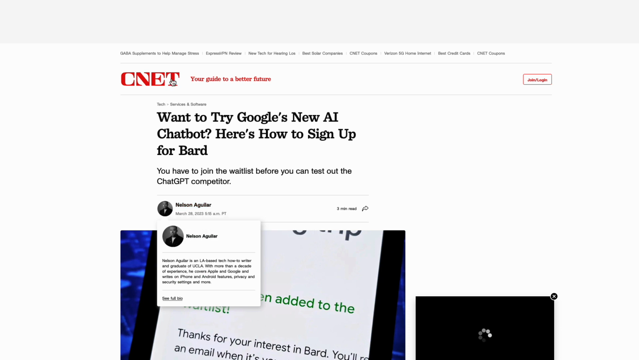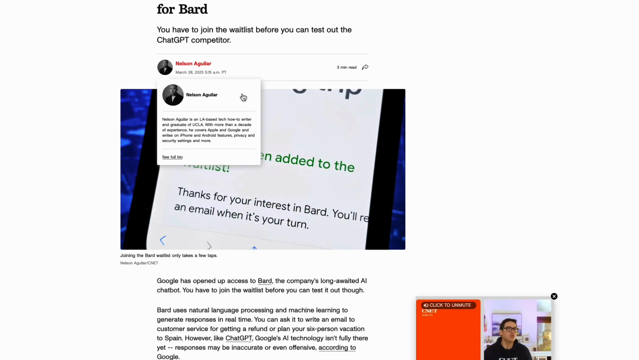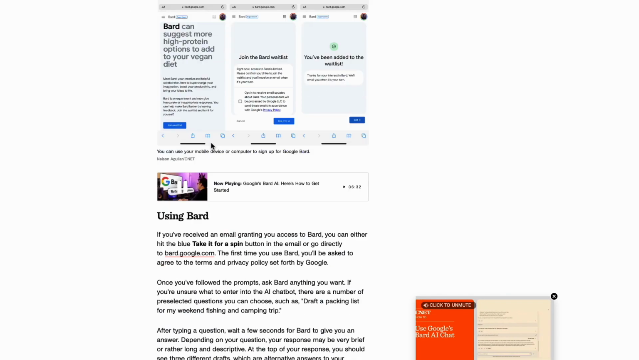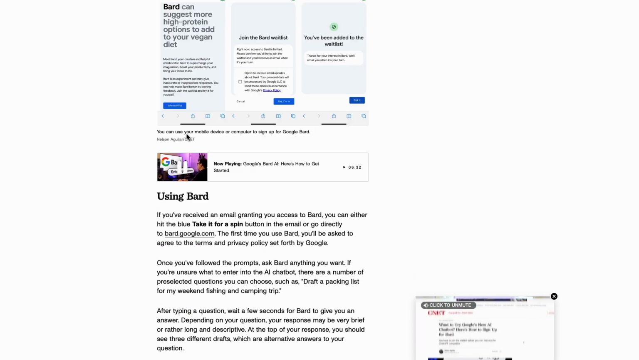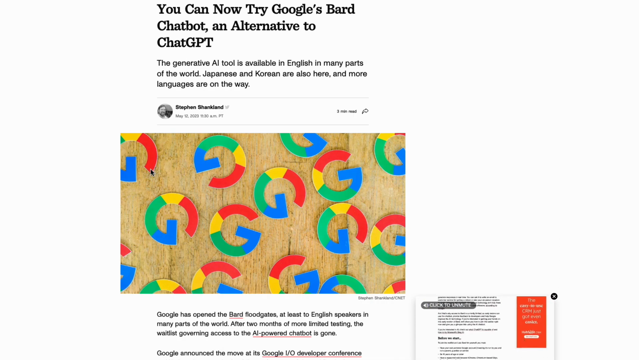Students. Bard AI can be a helpful tool for students of all ages. Students can use Bard AI to help them with their research, writing, and studying. For example, students can use Bard AI to generate summaries of factual topics or to create outlines for their essays.